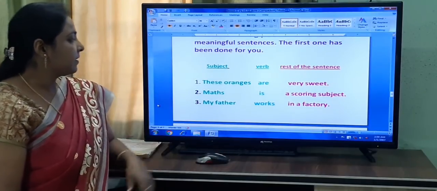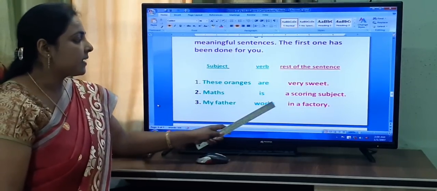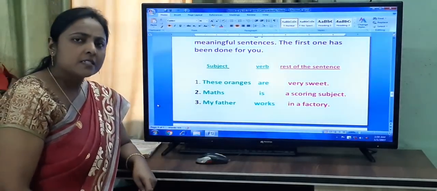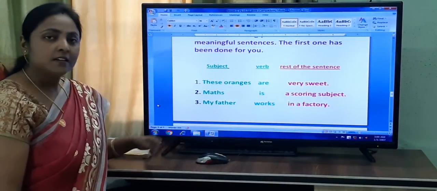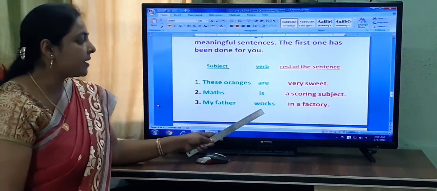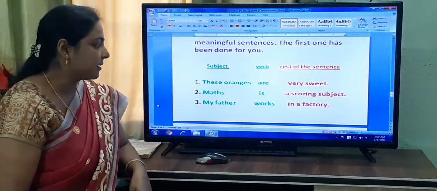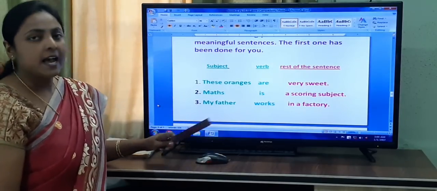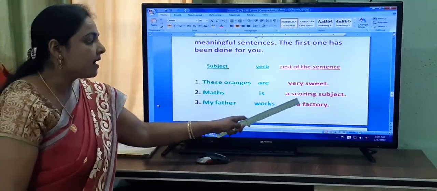The next sentence it has given here. My father works in a factory. Who works in a factory? My father. So my father is what? Subject. What is the verb here? Works. And in a factory is predicate. So you will join the sentences and write there, my father works in a factory.